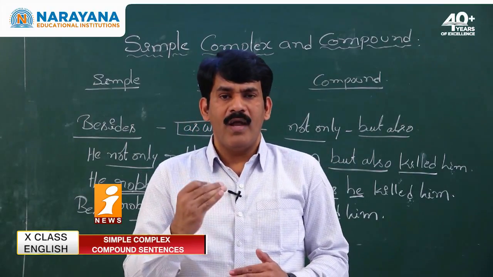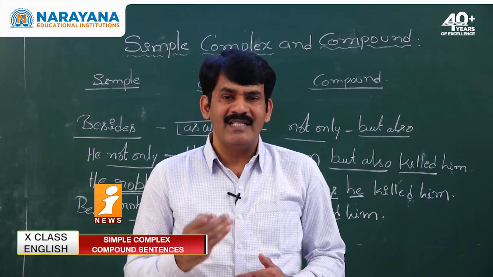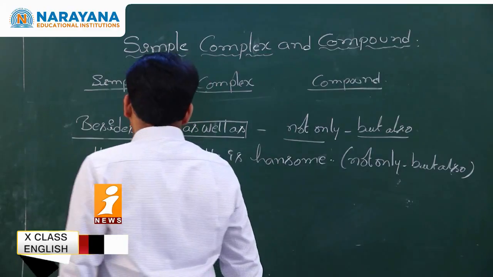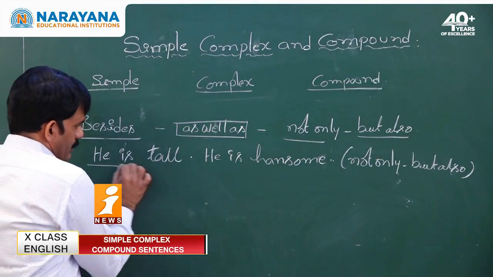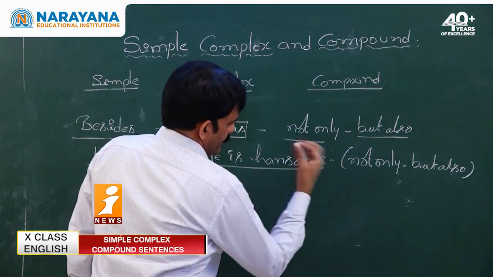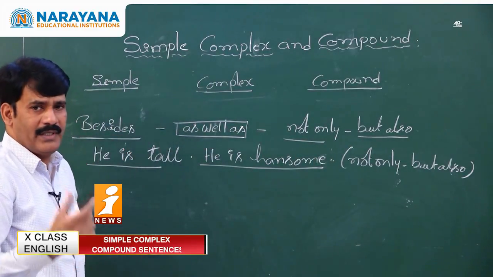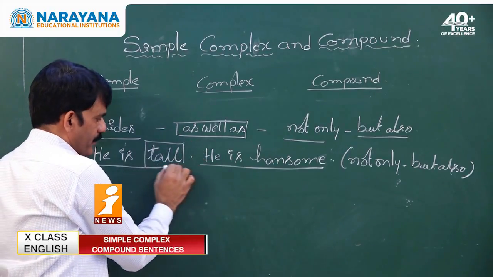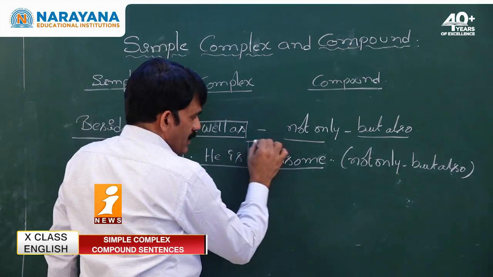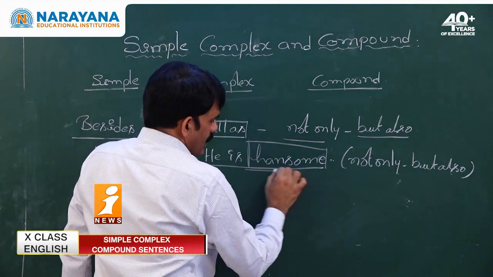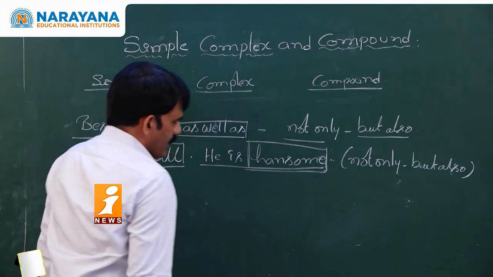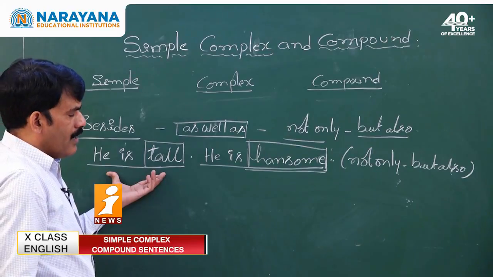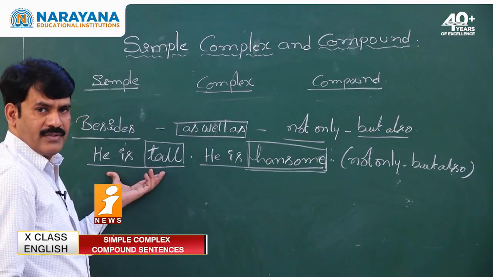Let me show you one more sentence so that you can easily understand how to convert the sentence in this model. Here, he is tall, he is handsome. He has two qualities. One quality is he is tall, the other quality is he is handsome. In the examination, if they give you a sentence like this, how to change it?